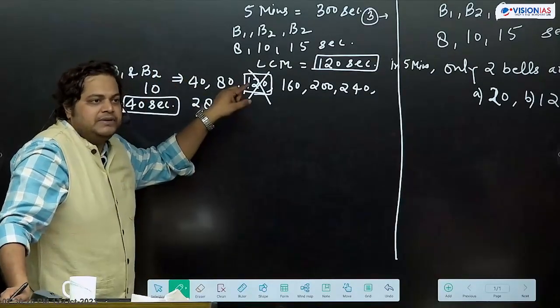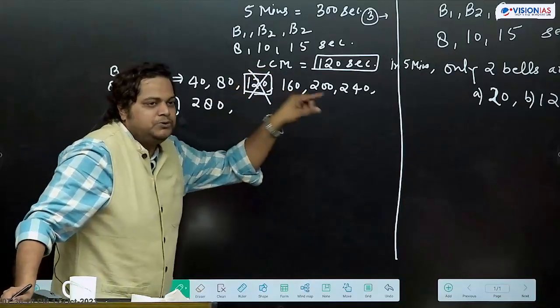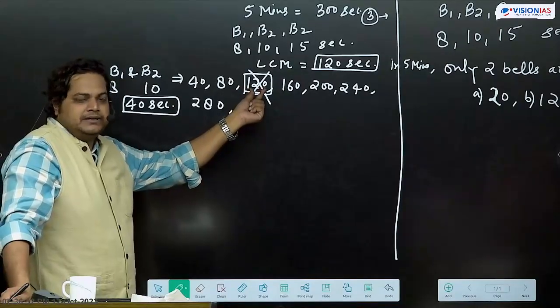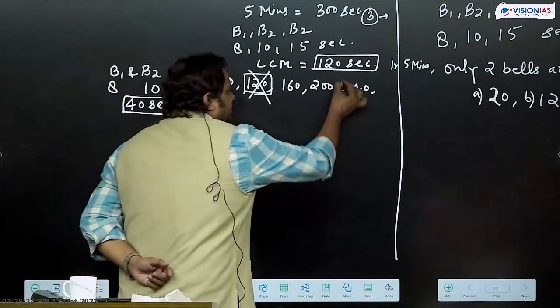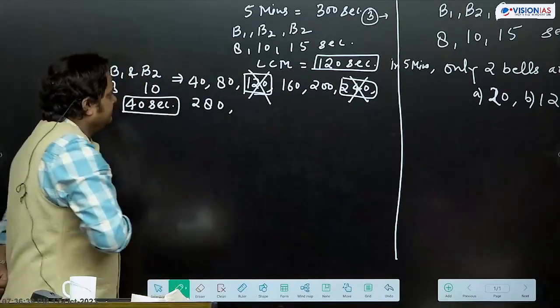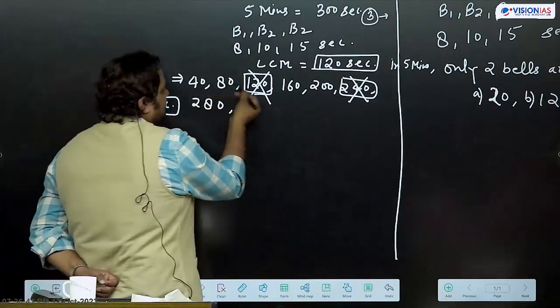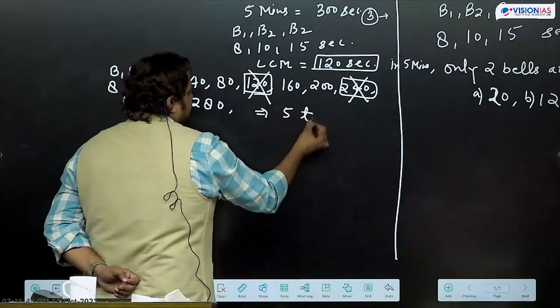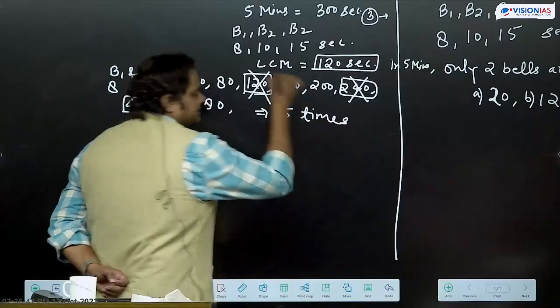So that we will not count as only 2 bells वाला. After then 240 पे भी all the 3 are ringing together. So how many times? 1, 2, 3, 4, 5. That means 5 times these 2 bells are ringing together.